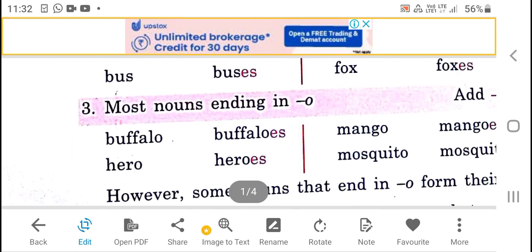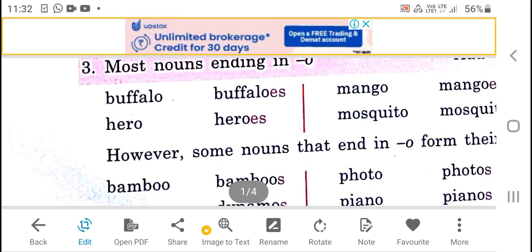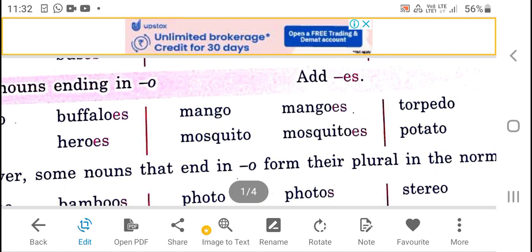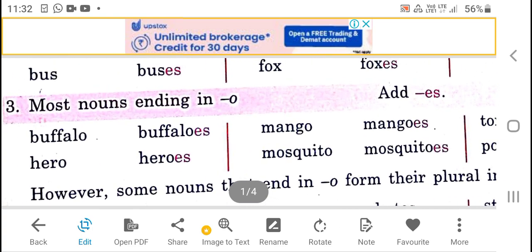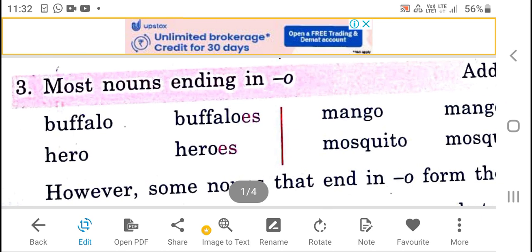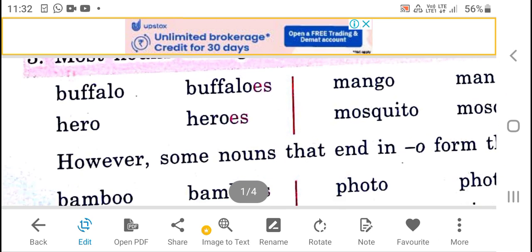Rule number 3. Most nouns ending in O like buffalo, hero, mango, mosquito, torpedo, potato, these nouns have the last letter O, so we only add es to make plural nouns.